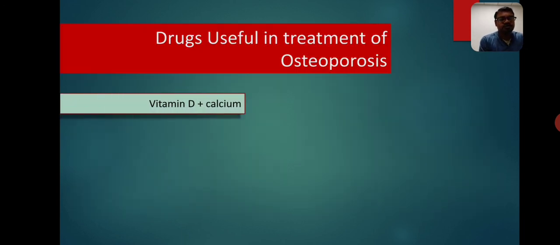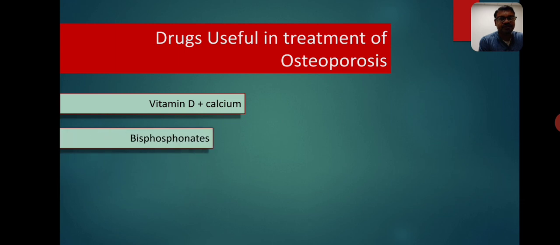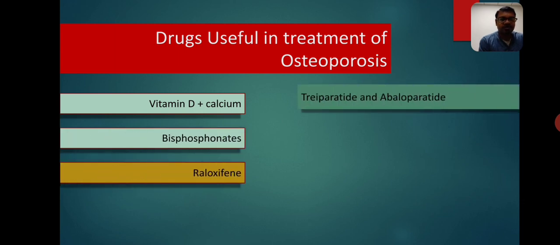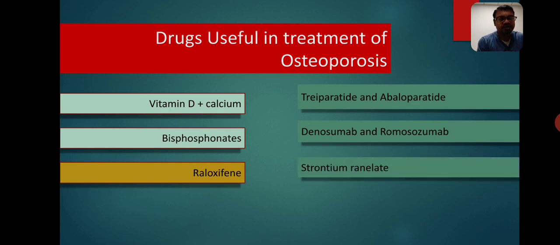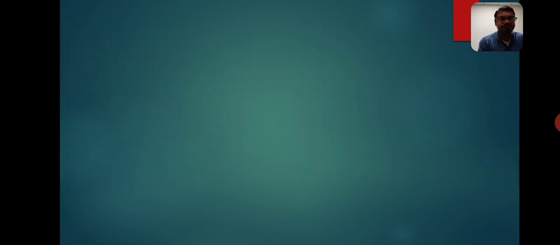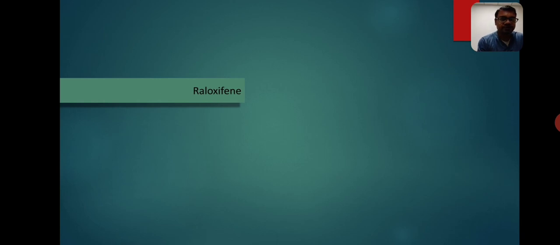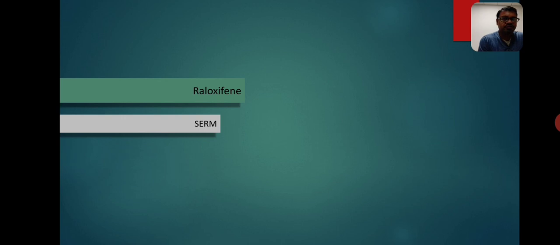So we have seen vitamin D and calcium, and we have seen bisphosphonate. Other drugs: raloxifene, teriparatide, abaloparatide, denosumab, romosozumab, and strontium ranelate. Let's see one by one. Raloxifene. As you have already learned in the chapter on estrogen and progesterone, it is a SERM, that means selective estrogen receptor modulator.